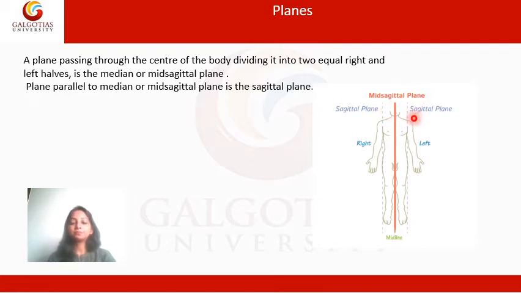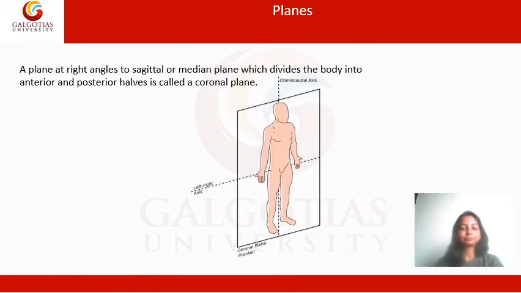A plane which runs parallel to the mid-sagittal plane is called the sagittal plane. A plane which is at right angles to the sagittal or the median plane and divides the body into an anterior and posterior half is called a coronal plane.